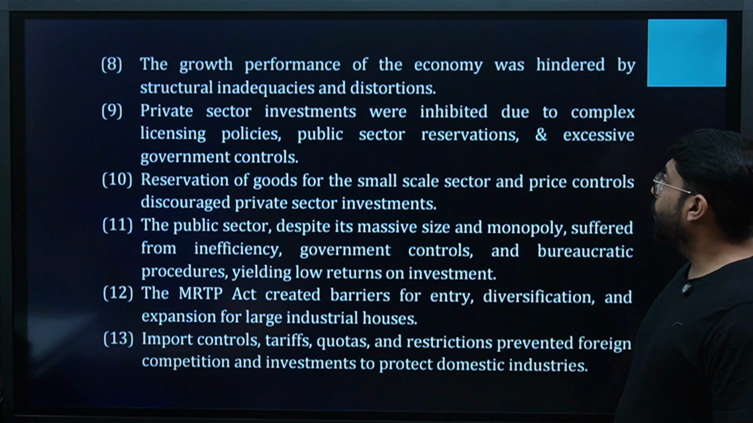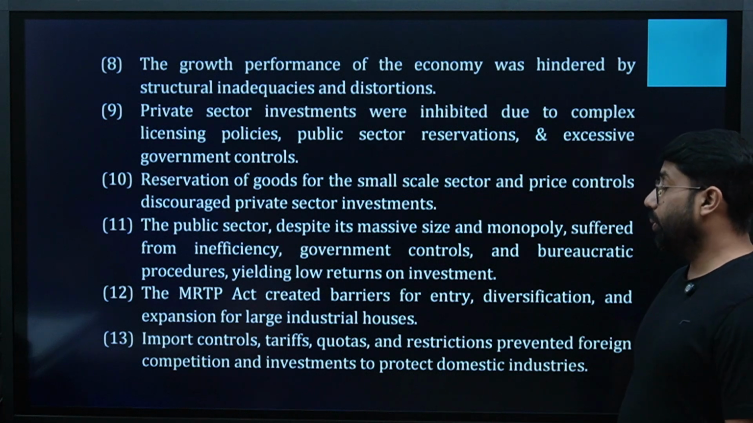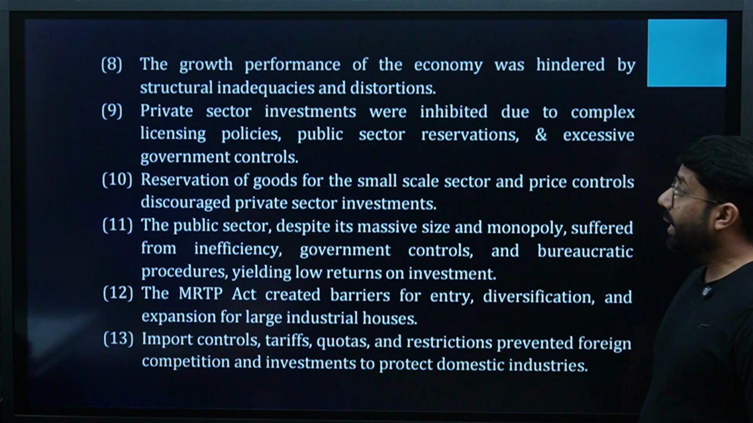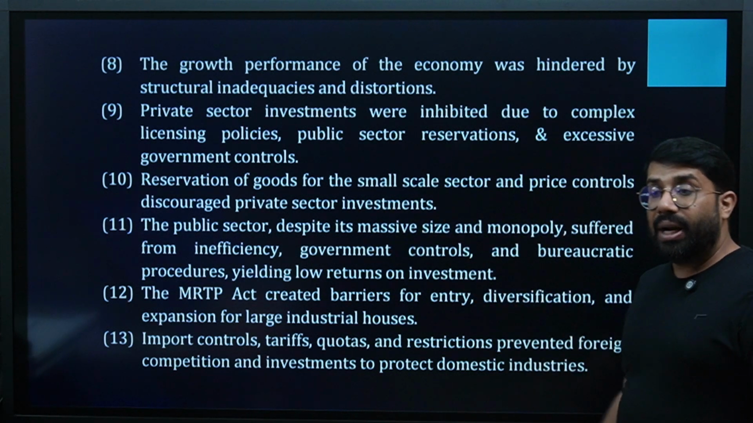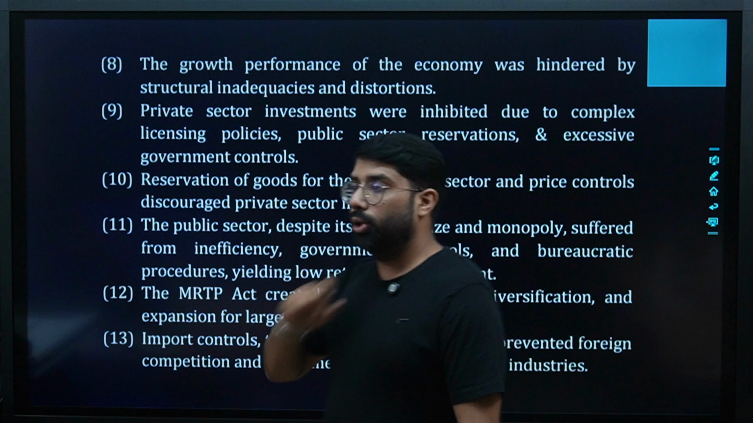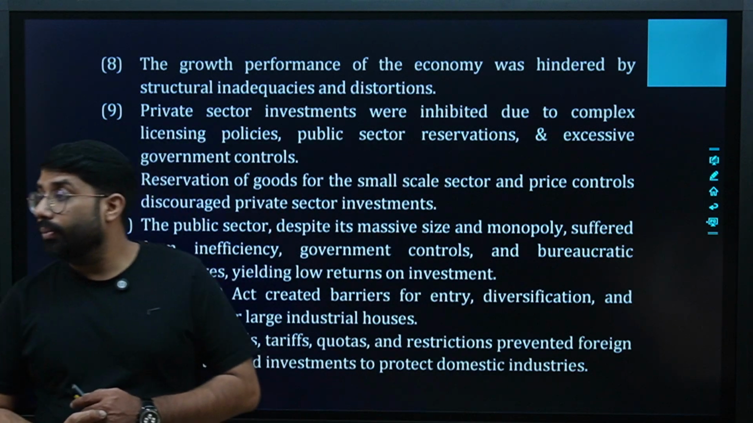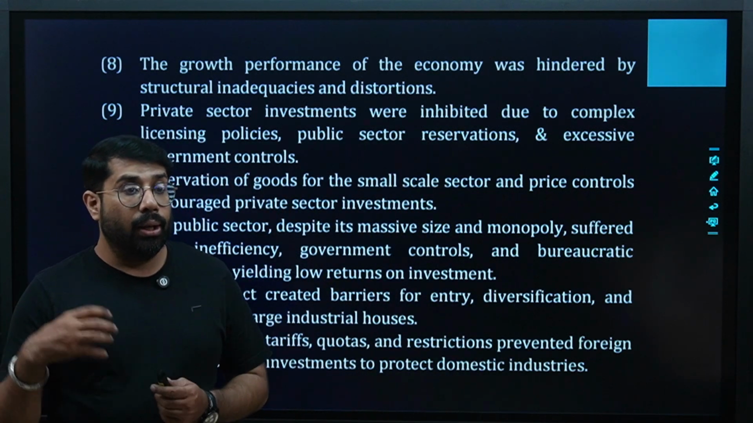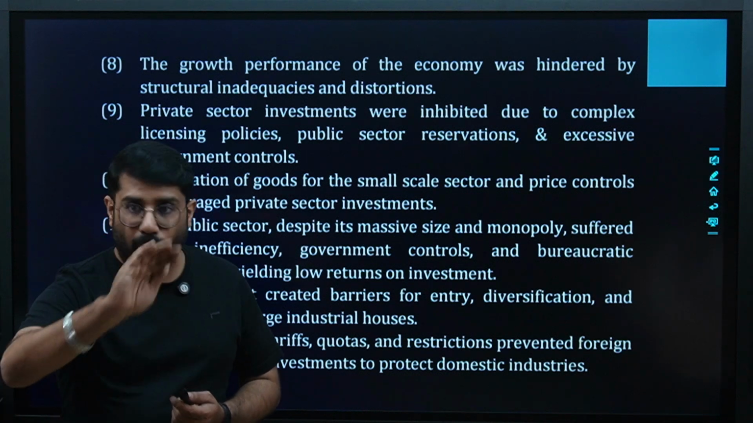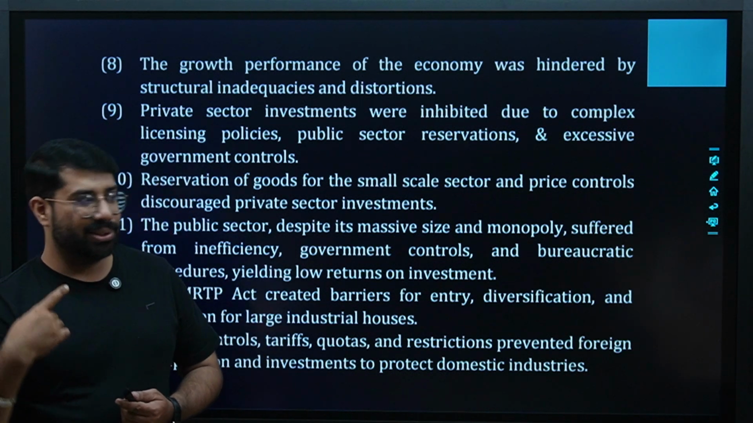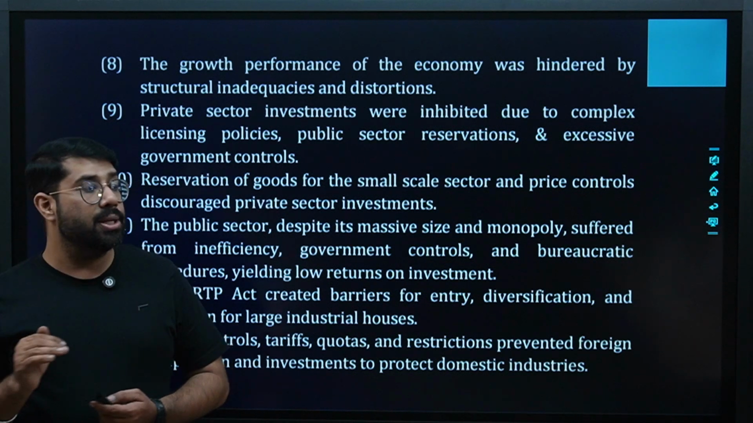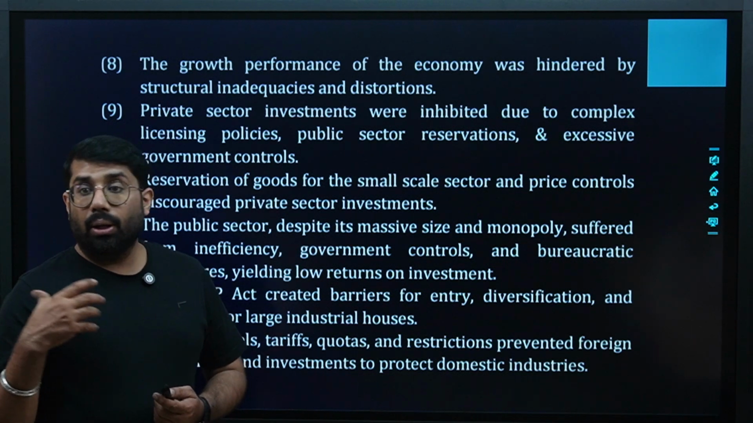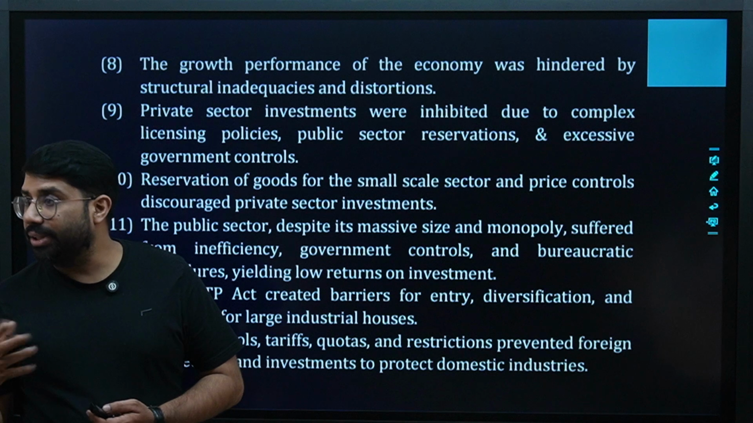Private sector investments were inhibited due to complex licensing policies, public sector reservations, and excessive government controls. Reservation of goods for the small scale sector and price controls discouraged private sector investments. Private sector was not willing to invest even now. Reason being that all the benefits were given to small scale sectors. You remember the Gandhian approach? All the benefits were given to small scale sectors. That is the reason private sector was not doing more investment in its area.